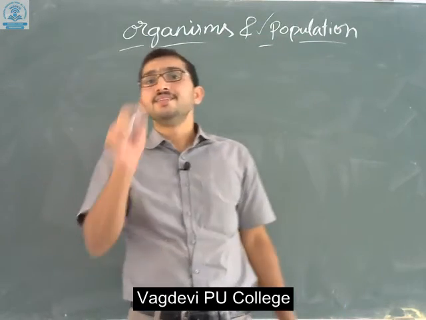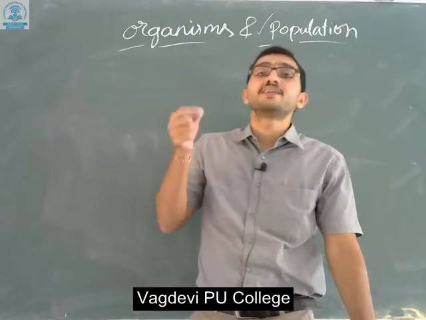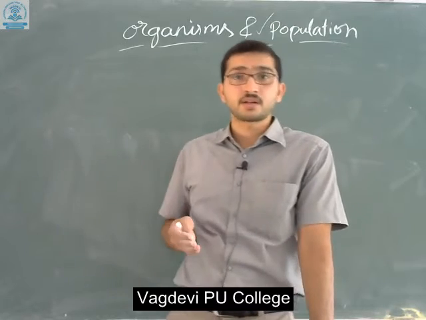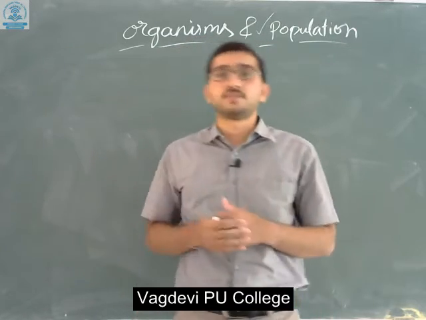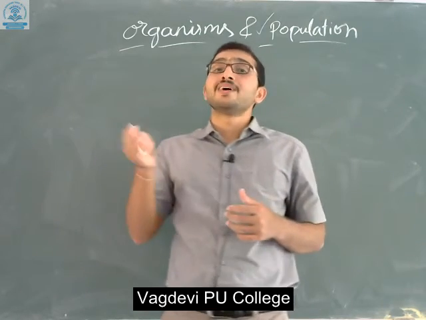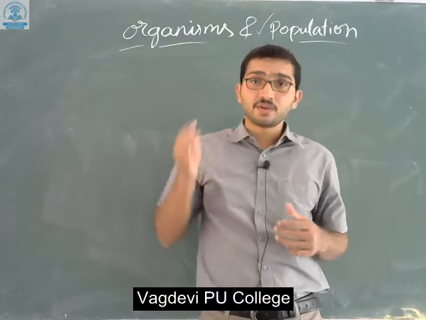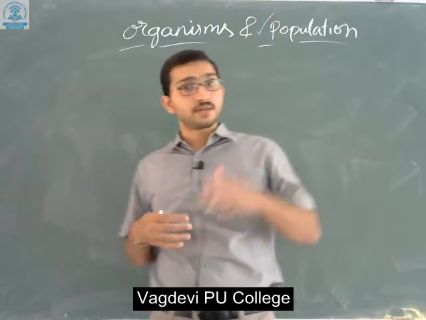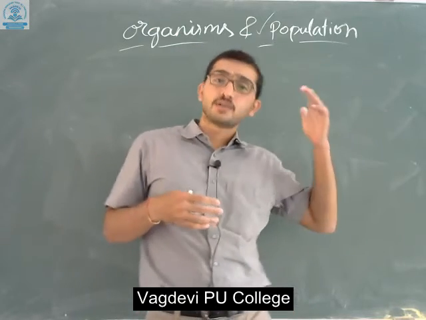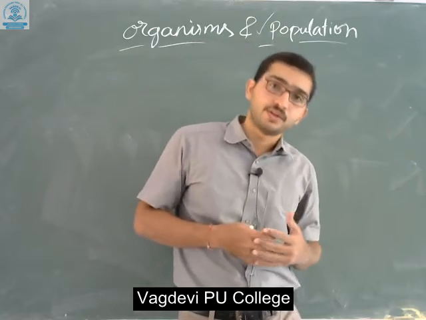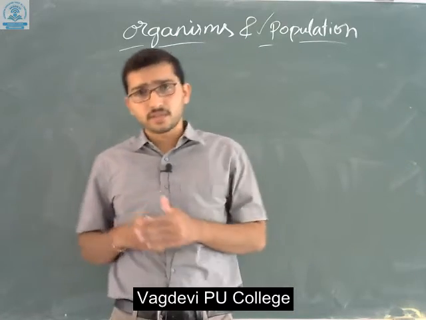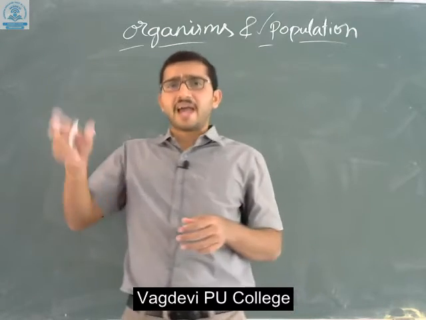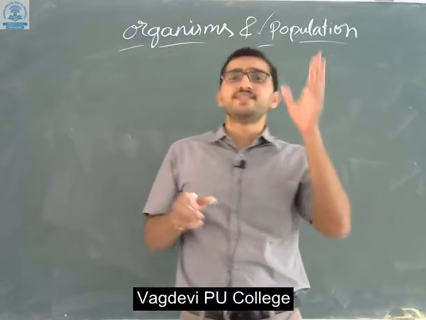Specifically, these populations undergo interbreeding, and some organisms are adapted to asexual reproduction. These organisms are also considered populations. Why? Because in studies of population ecology, even organisms undergoing asexual reproduction are considered populations. One more very important thing: the size of a population in a habitat is considered the population density.